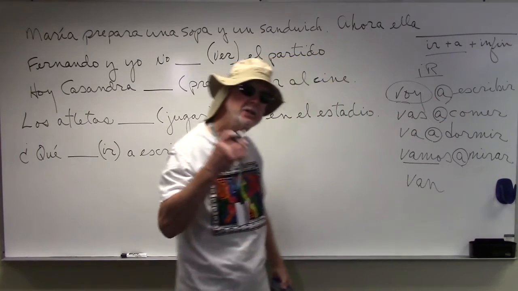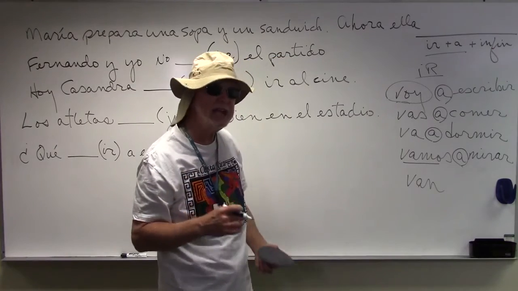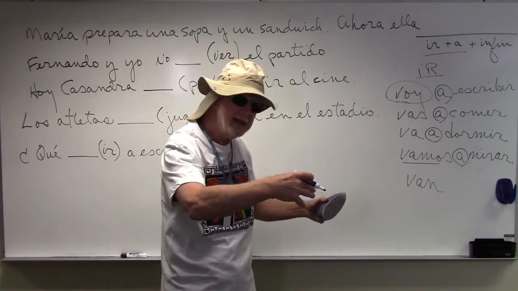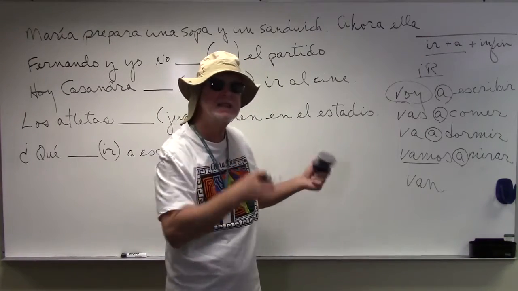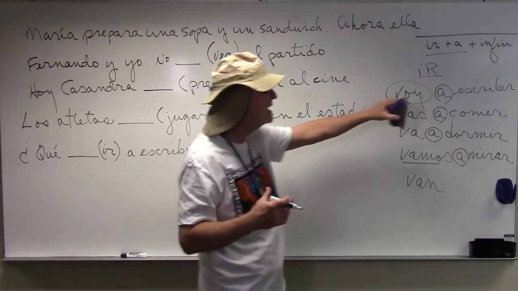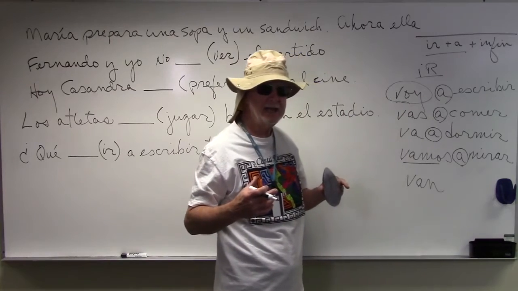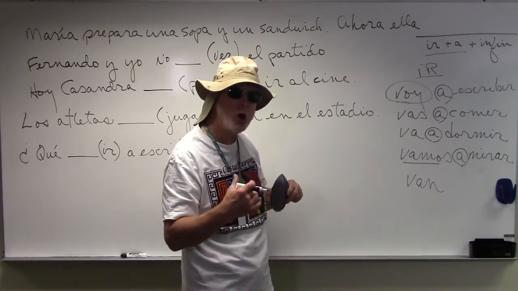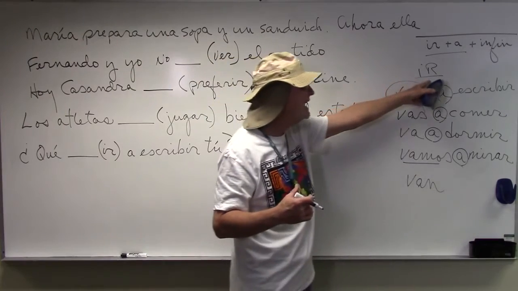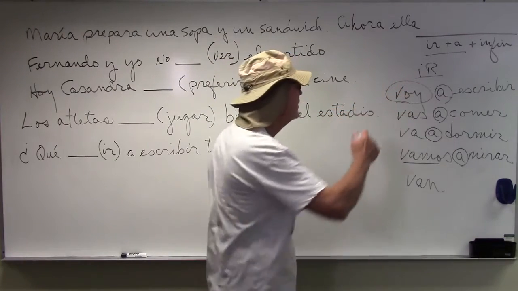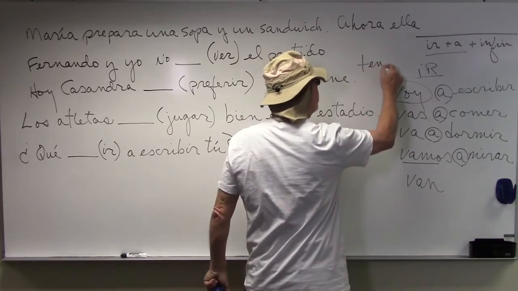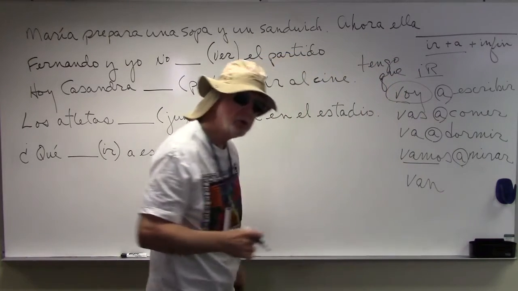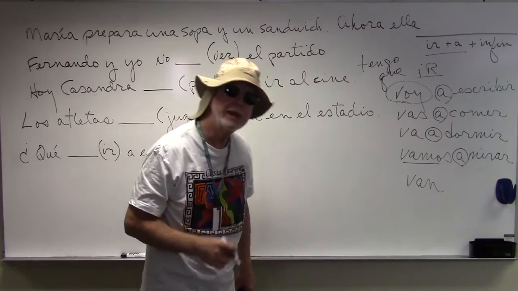It's just like tengo que. Remember tener and tener que? Tengo que escribir. I have to write a letter to my aunt. I have to eat. Tengo que comer. I have to go. Tengo que ir. I have to go. So that's the verb ir.